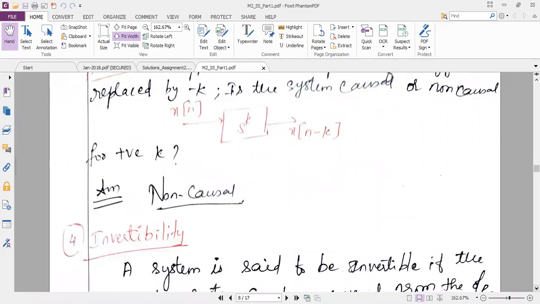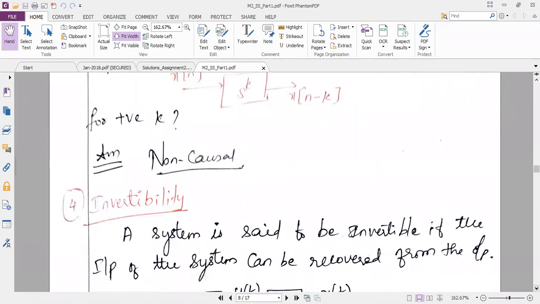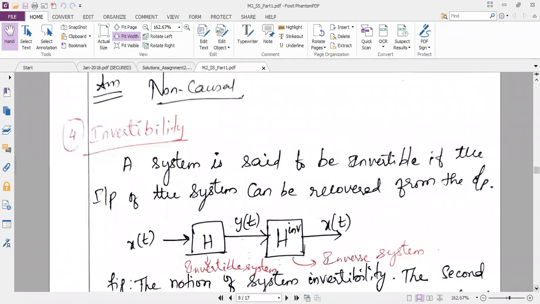So the first three properties are really very easy. The further properties after this, the fourth property onward, are a bit lengthy. Not difficult, but a bit lengthy. That's it. So the next, the fourth property, is invertibility.